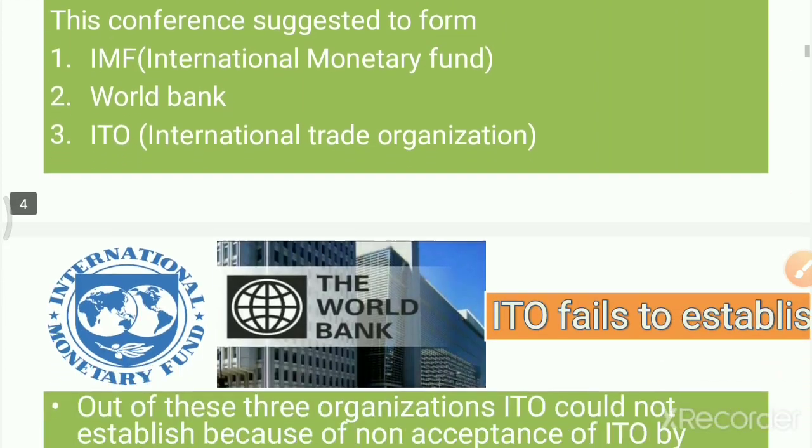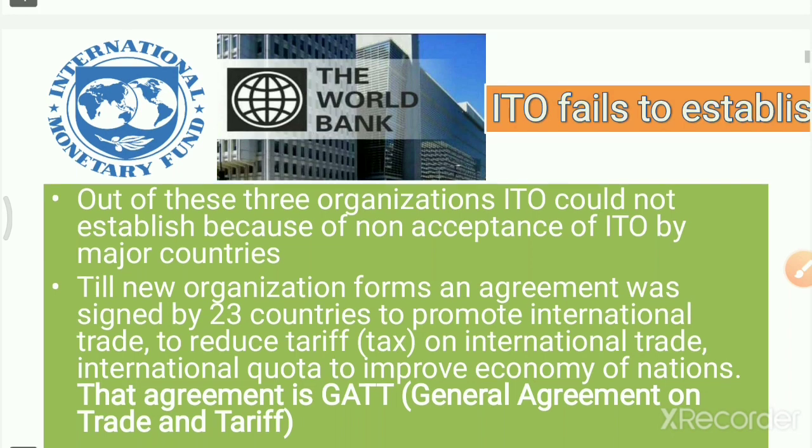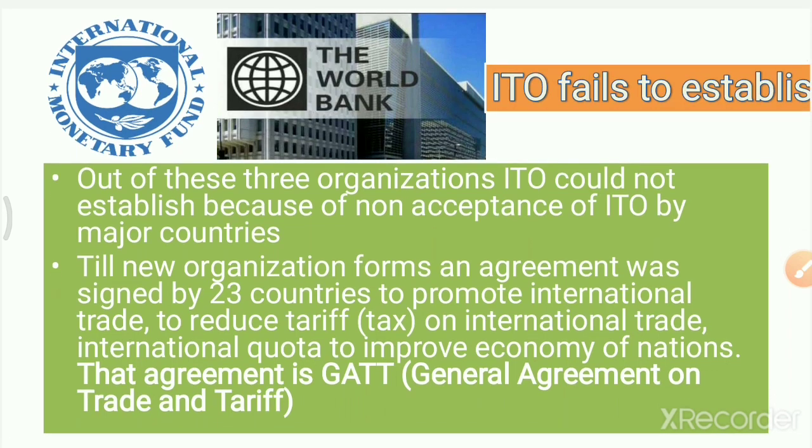You might have heard that a road or some activity of the government of India is financed by the World Bank. Till date, the International Monetary Fund and World Bank are working very genuinely. But the third organization suggested by the Bretton Woods Conference failed to establish.